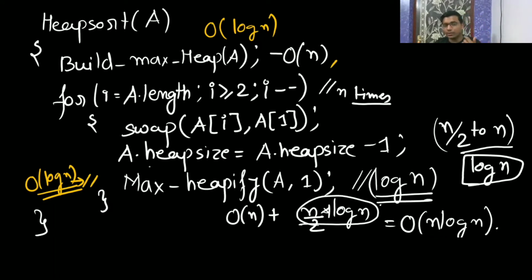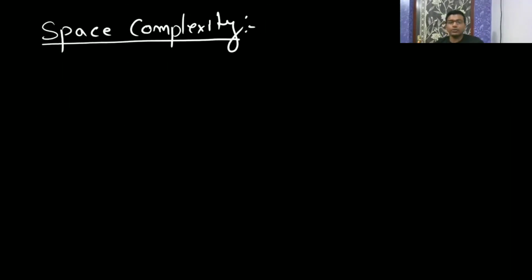It will not be n log n, because every time we call and it returns, that space is erased. So the space complexity is log n. Is it clear to all of you? The space complexity is log n.